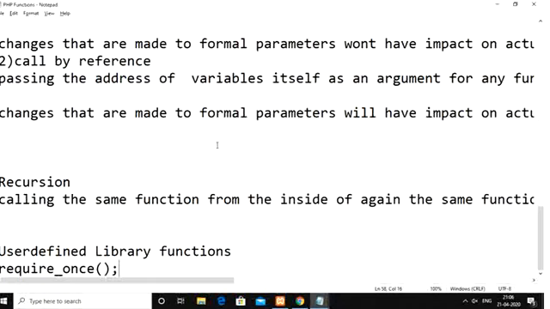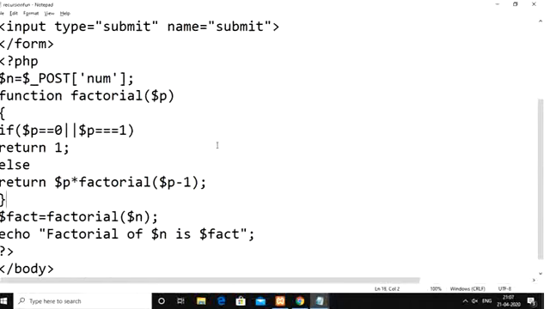in another PHP file, meaning you are writing one function in one particular script, but that function should be used in another script also, in that case you need to make that one a standard library function. How we can make that standard library function is by using the require_once function. Okay, so let us say